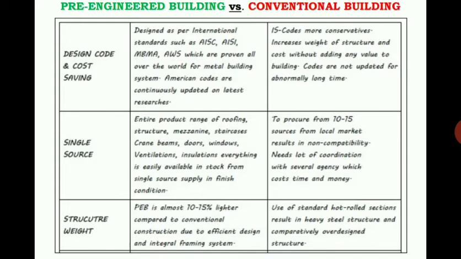In the conventional building, you need to procure from 10 to 15 sources in the local market, which results in non-compatibility. For the raw materials used in the conventional building, for each part we need to visit different places.